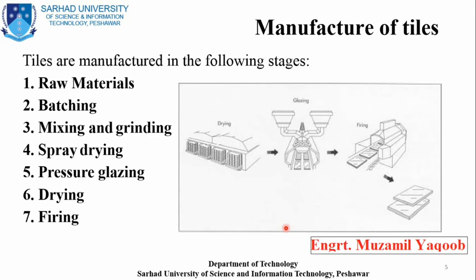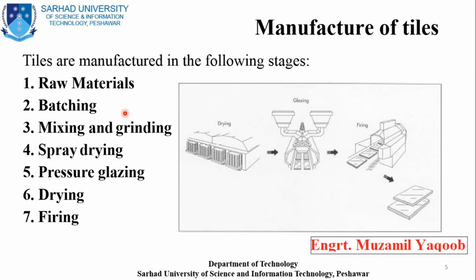So let's discuss its manufacturing process. Basically there are 7 stages involved in the manufacturing of tiles. The first is known as raw material. The second is called batching. In that process we mix together different raw materials, right? The third one is mixing and grinding.